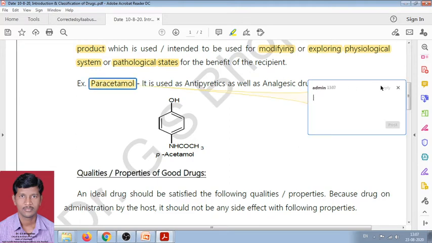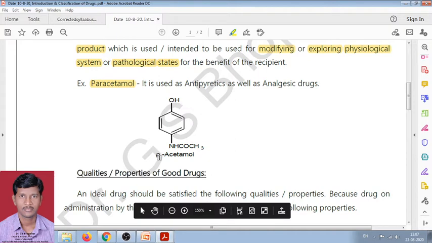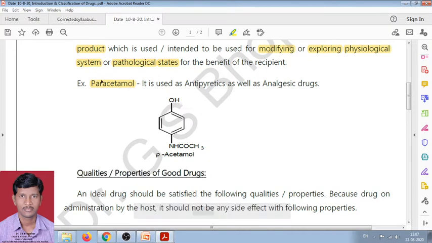This is the common name, paracetamol. This is the structure of paracetamol. It is also called P-acetamol. This is the chemical name, but it is commonly called paracetamol. And this paracetamol is used as an antipyretic as well as an analgesic. Means the paracetamol drug has both properties, antipyretic as well as analgesic.